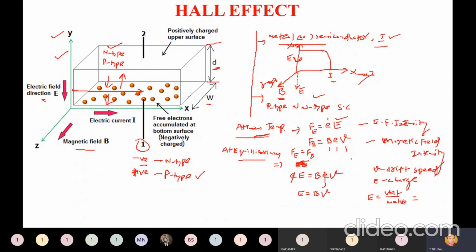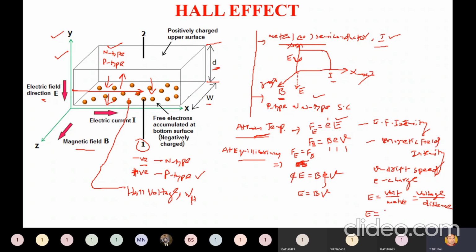What is volt? Voltage. Voltage divided by meter, meter means distance. So if all the charge carriers in this specimen are coming towards here, then they will form a voltage. A voltage is generated here while the charge carrier is moving from this point to this point. I am naming that voltage as Hall voltage, because that voltage exists in the Hall. Hall voltage is given by VH.